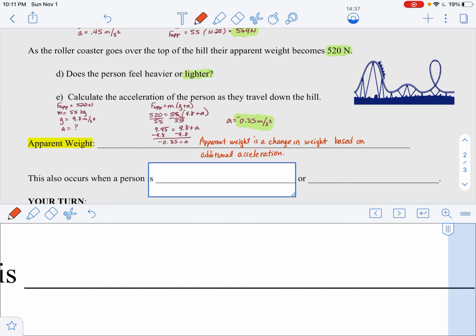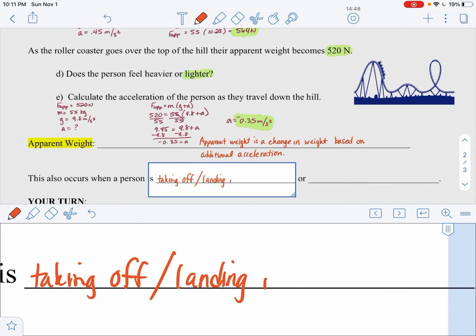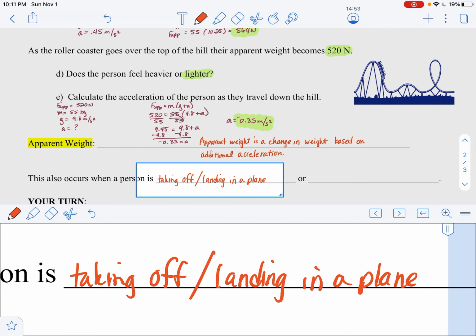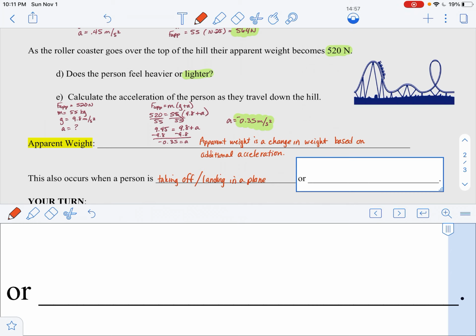So this can occur when a person's on a roller coaster, but also taking off or landing in a plane. You would feel heavier when you're taking off and lighter when you're landing. Or on an elevator, you would feel heavier going up in the elevator and lighter coming down in the elevator.